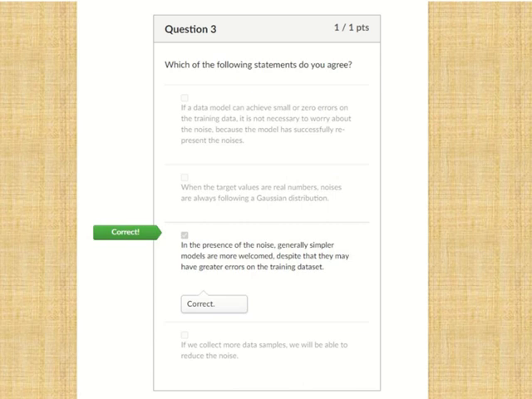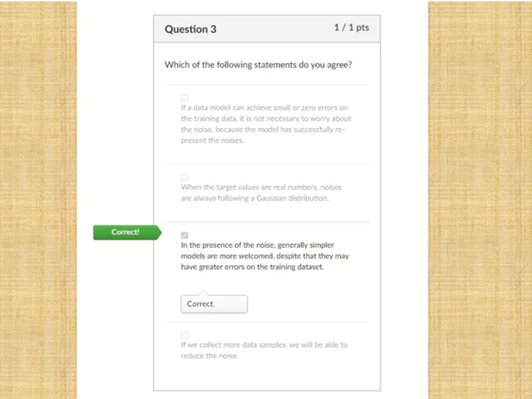This is question 3 for quiz 7. The first option says that if a model can get a small or zero error in the training set, we don't need to consider the noise because the model can successfully fit the noise. Absolutely, this statement is wrong because if the model fits the training set, there will be a small or zero error rate.